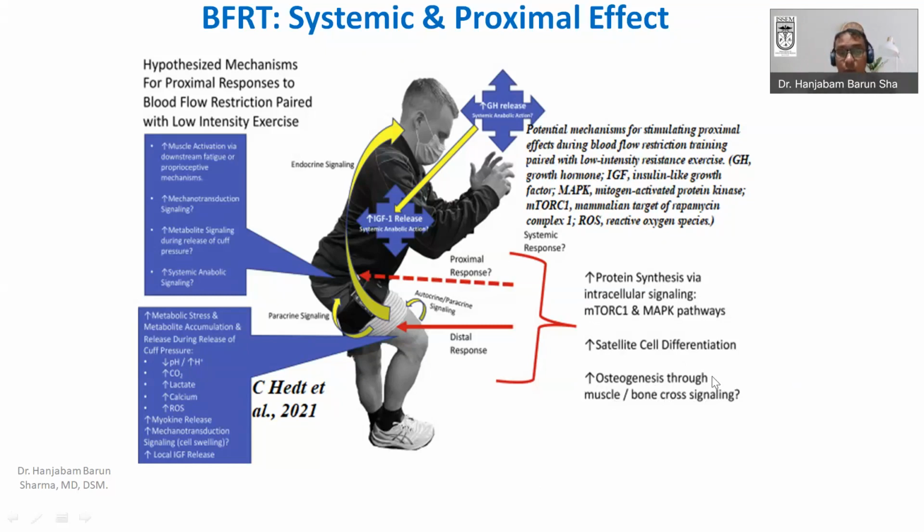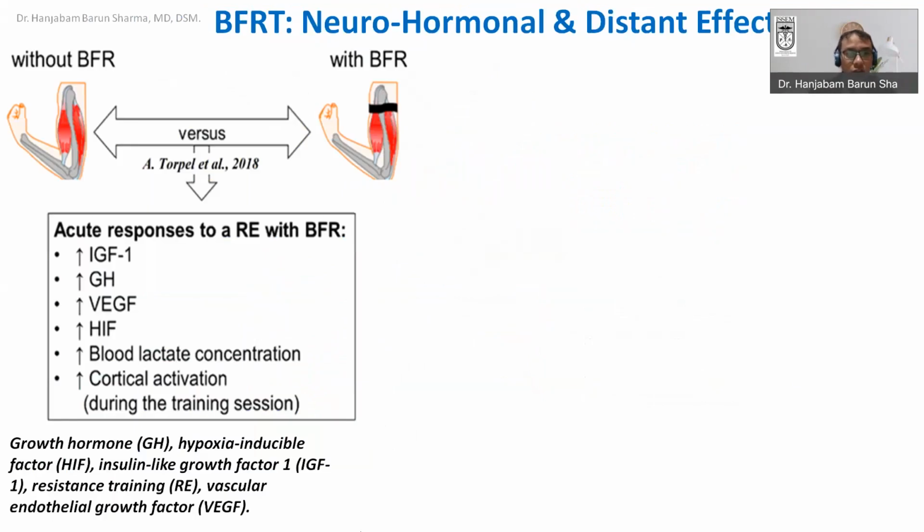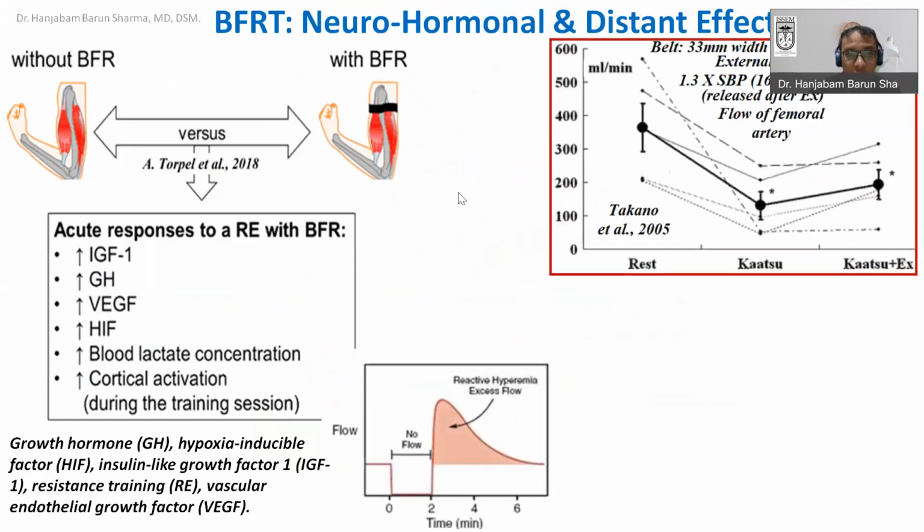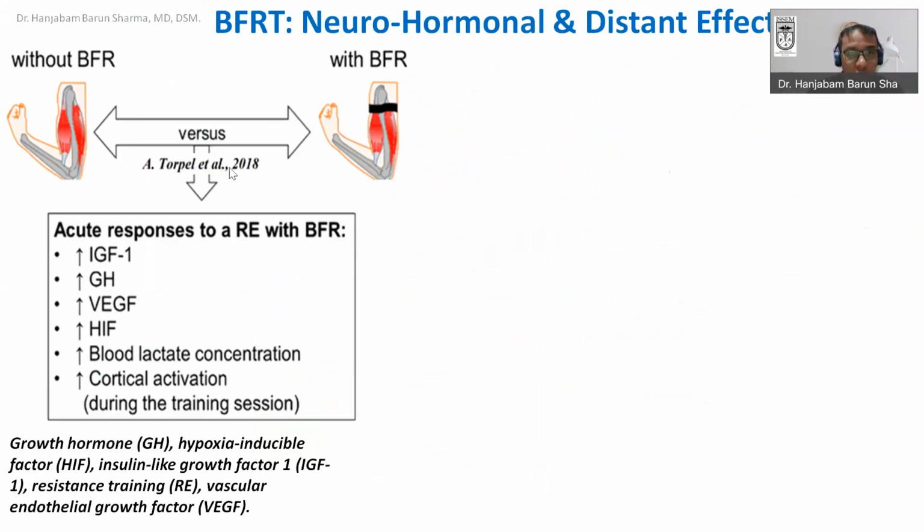These are the different potential benefits of blood flow resistance training, just by understanding the basic physiological mechanisms. Here this author, Torpel 2018, has also reported different things, for example blood lactate, which we have already seen, IGF-1 growth factor, VEGF, the vascular endothelial growth factor, and HIF, the hypoxia inducible factor. These are all chemical messengers.